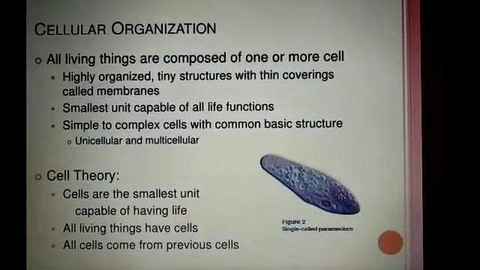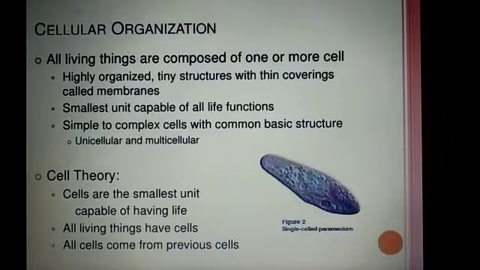Today we are going to start our next topic, cellular organization. In 9th class, the first chapter of science is what? The fundamental unit of life, the cell.